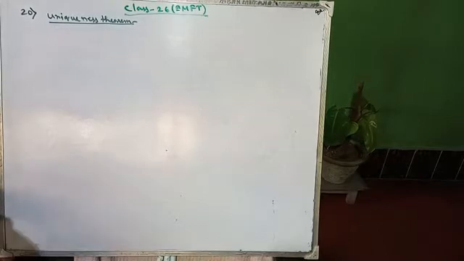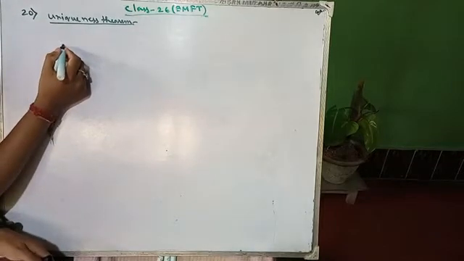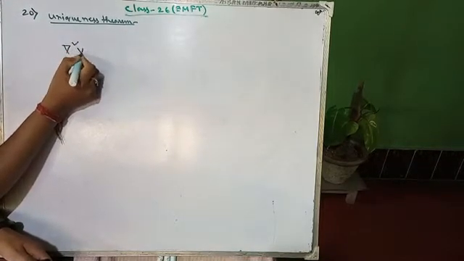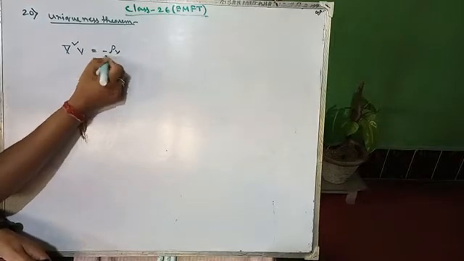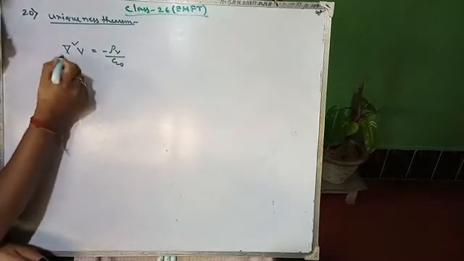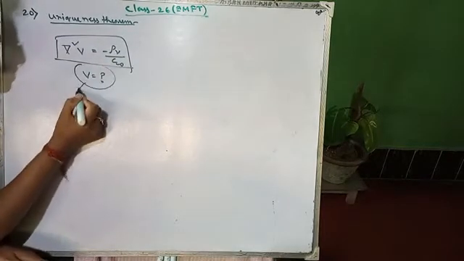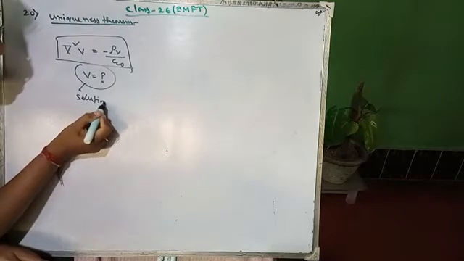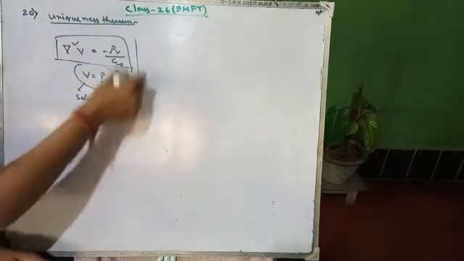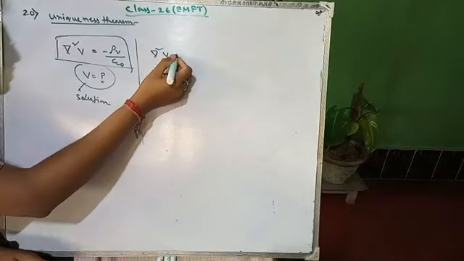A few classes ago I discussed the Laplace equation and the Poisson's equation. So these have to be solved. So what are the equations? Poisson's equation was del squared v equals to minus rho v by epsilon naught. By solving you will get v equals to question mark. Okay, this is the solution. So this is your Poisson's equation, and Laplace one will be del 2 v equals to 0.